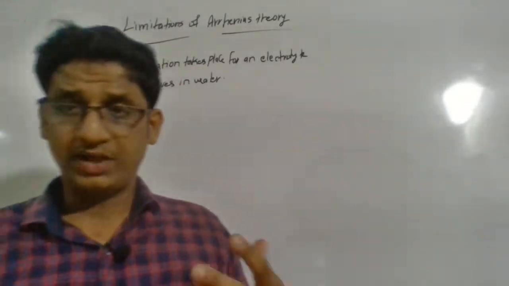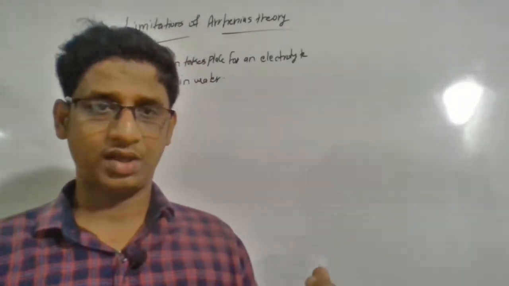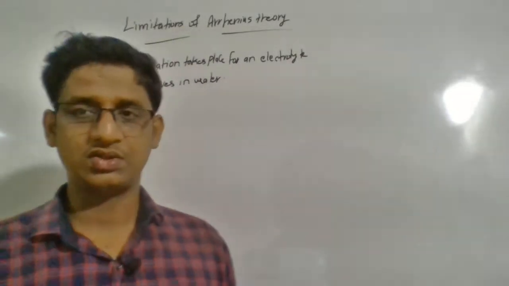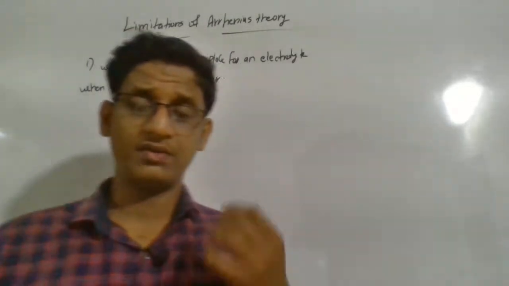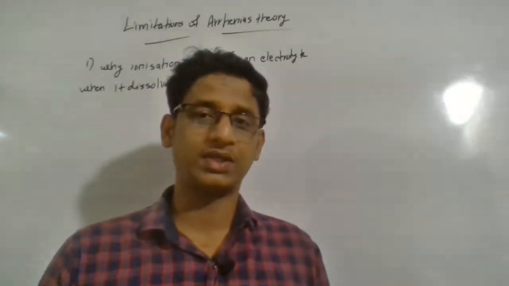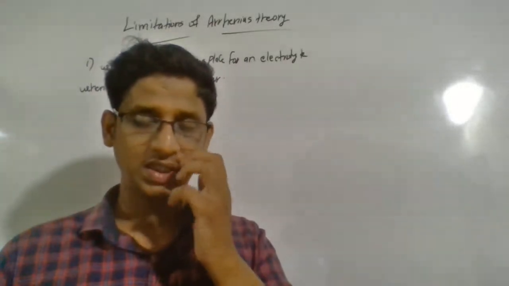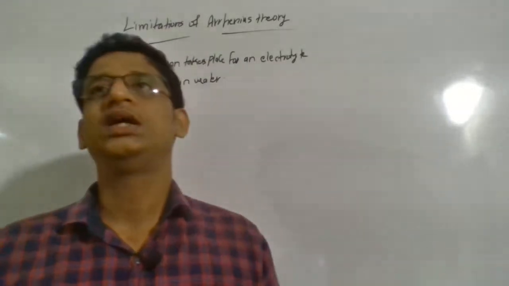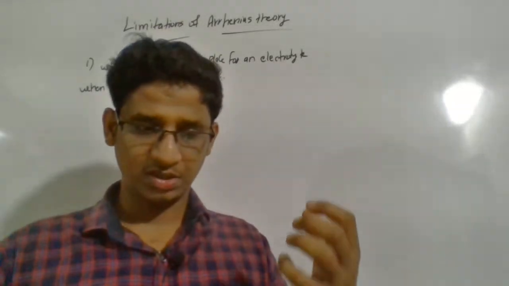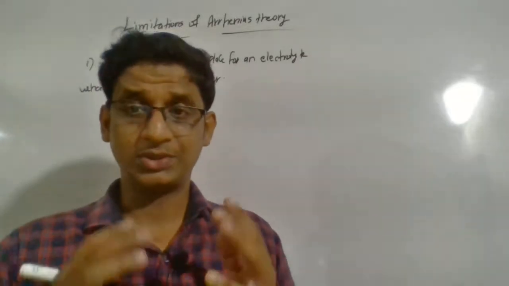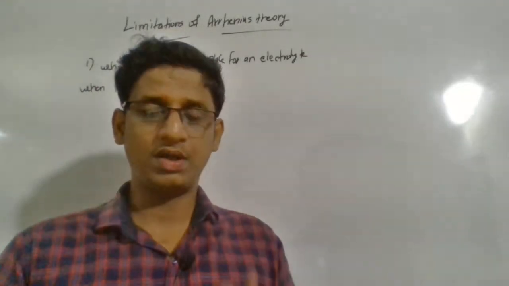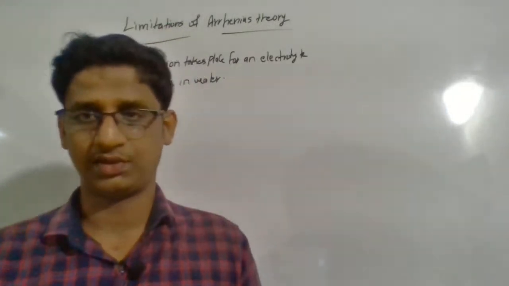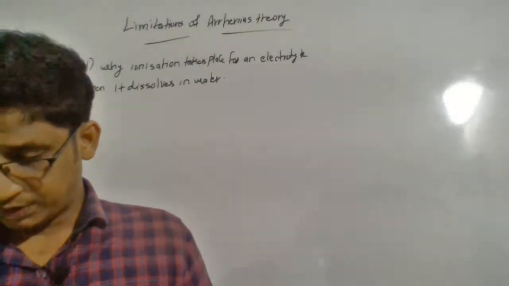Now, when Arrhenius theory was applied to a weak electrolyte, it was okay. It was obeying Arrhenius theory. But whenever we start applying it to a strong electrolyte, it doesn't work, especially when we're talking about Ostwald dilution law, which we discuss next. It is simply based on Arrhenius theory. So it is observed that Ostwald's law is only applicable to weak electrolytes. When applied to a strong electrolyte, it doesn't work. So now the next point is